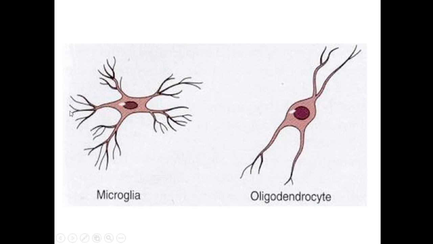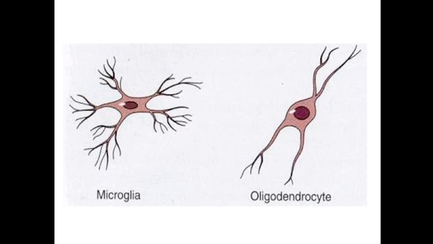This is an oligodendrocyte, a cell which is small in size. It has a rounded nucleus and a few dendritic processes around the nerve cell body. The third cell, which belongs to the MPS, the mononuclear phagocyte system, is the microglia.